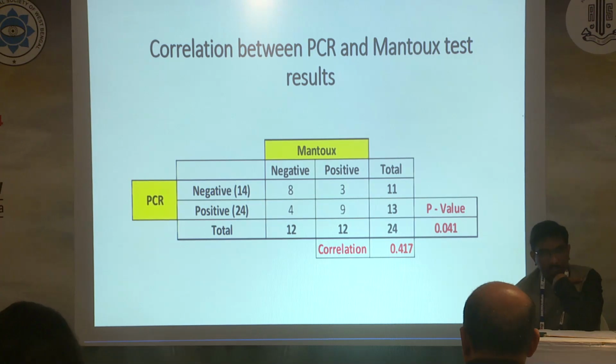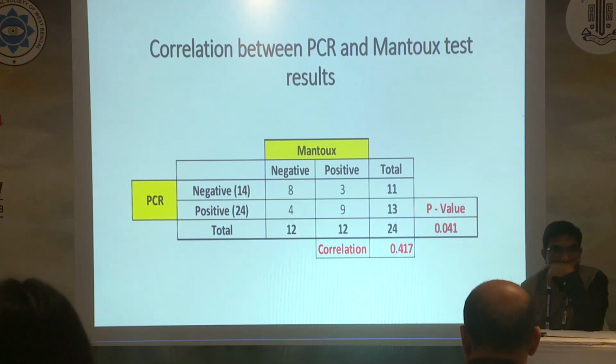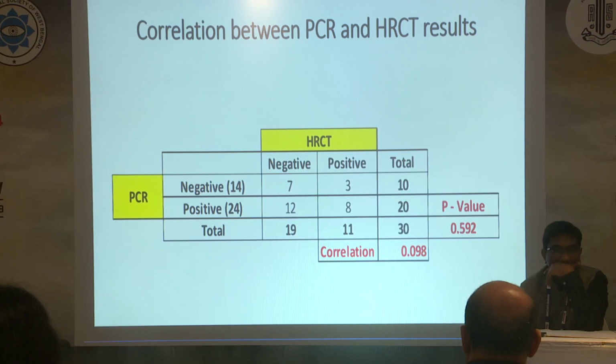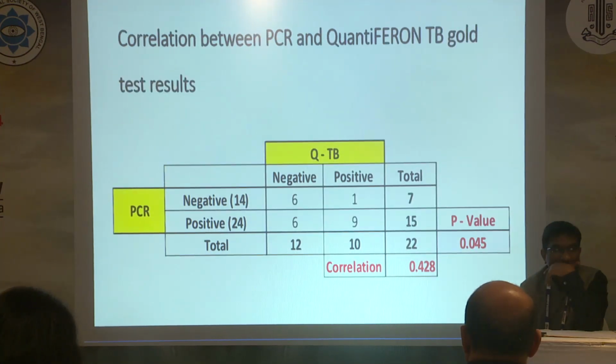Coming to the correlation between the tests, we found that in 4 of the patients who had a negative Mantoux test, PCR was found to be positive, and in 3 patients who had a positive Mantoux, PCR was negative, and it was statistically significant. PCR and HRCT results also showed a weakly positive correlation. However, it was not statistically significant, and PCR and QuantiFERON TB Gold also showed a significant correlation between these two.